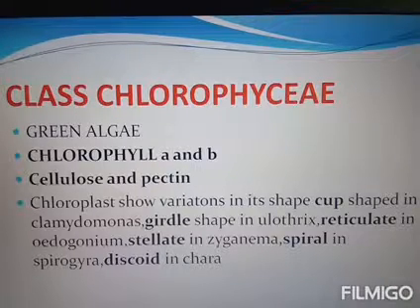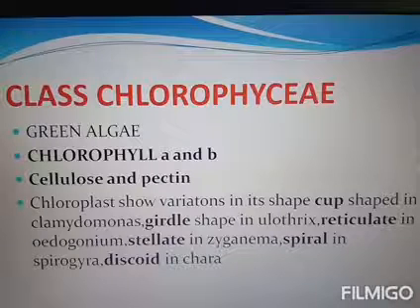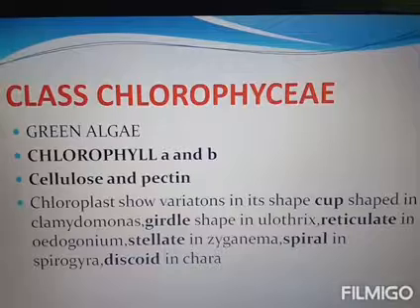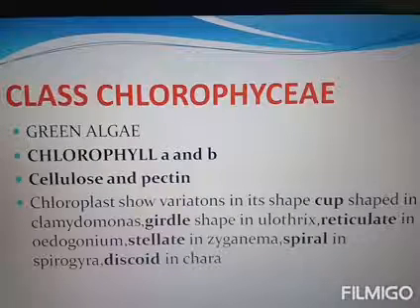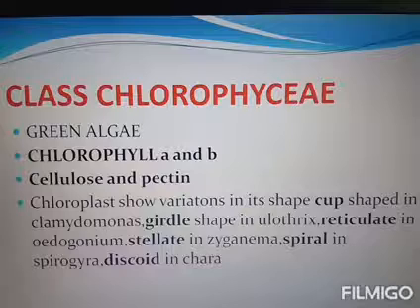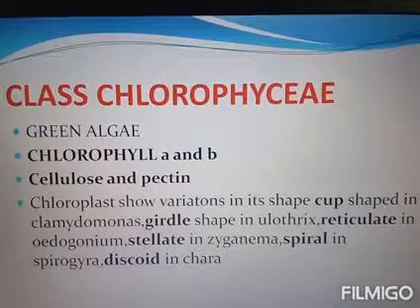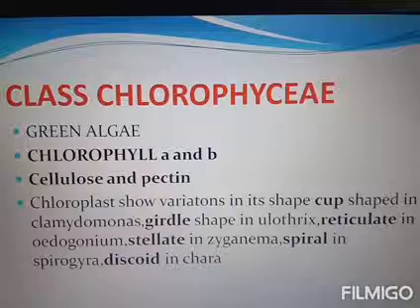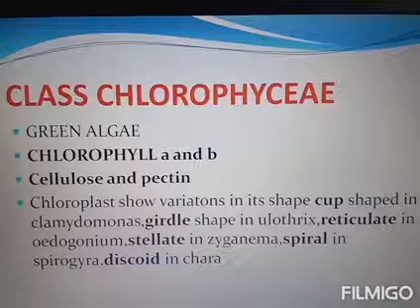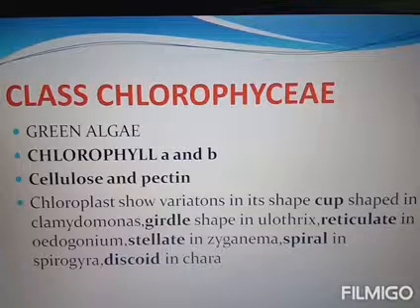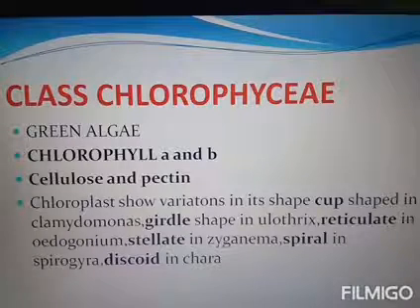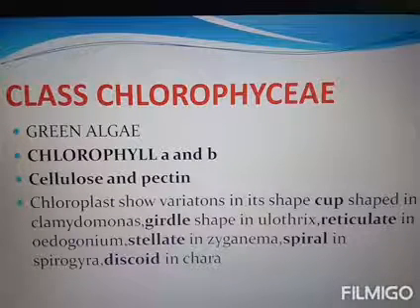Species of Chlamydomonas show isogamous reproduction and sometimes anisogamous reproduction. Volvox and Chara show oogamous reproduction. The zoospores and the gametes are biflagellate or quadriflagellate. Bi means 2, quadri means 4, or multiflagellate. Multiflagellate means more than 4 flagella.